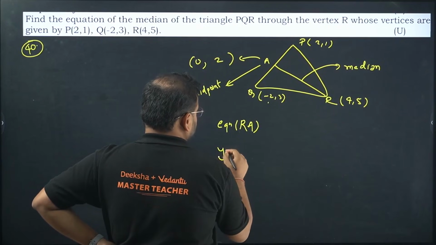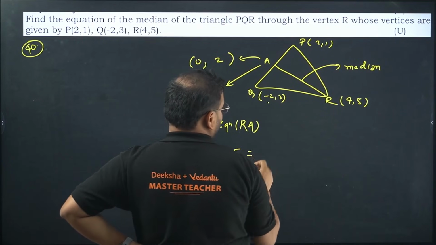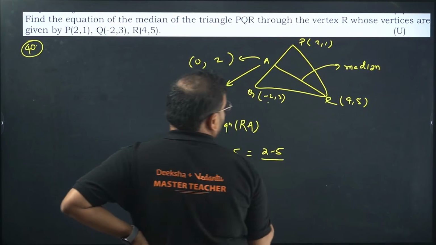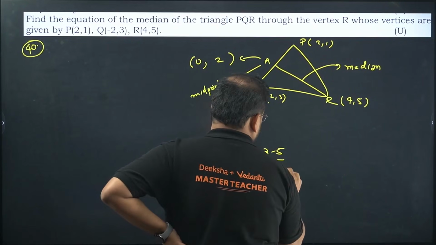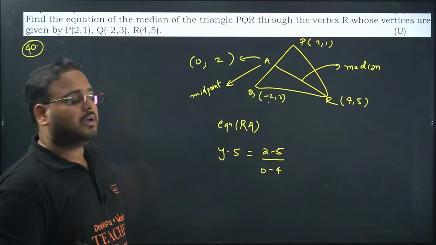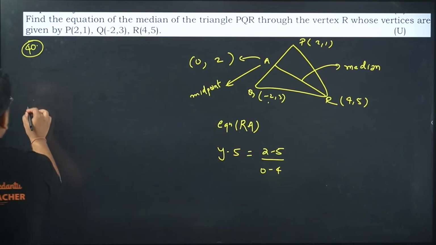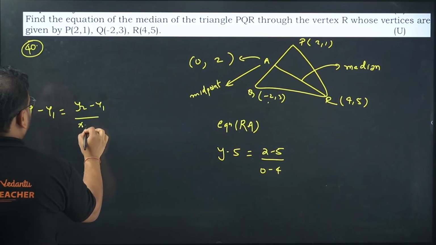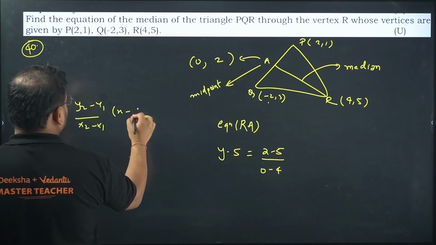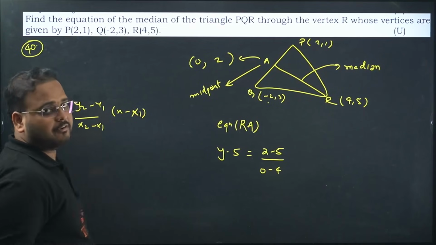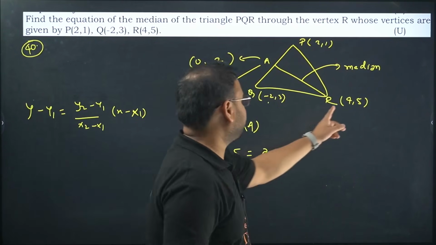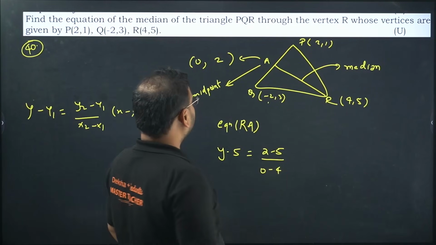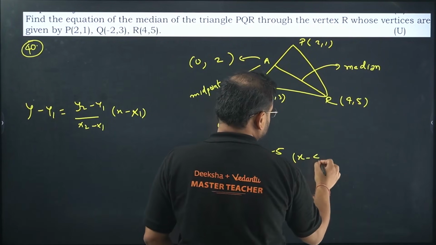Y minus 5, let's say, and we'll have here 2 minus 5, and we get 0 minus 4. Correct? What I'm doing over here is y minus y1. The equation is y minus y1 equals y2 minus y1 upon x2 minus x1 times x minus x1. This is the two-point form to find the equation of a line. So y minus 5, 2 minus 5, and 0 minus 4 into x minus 4.